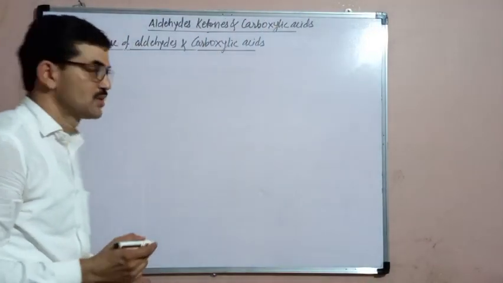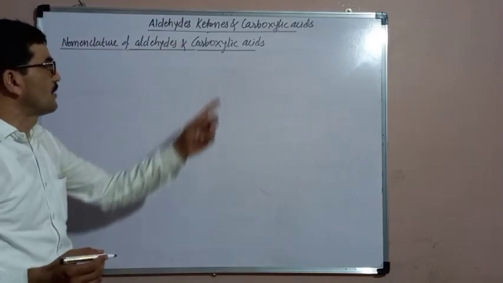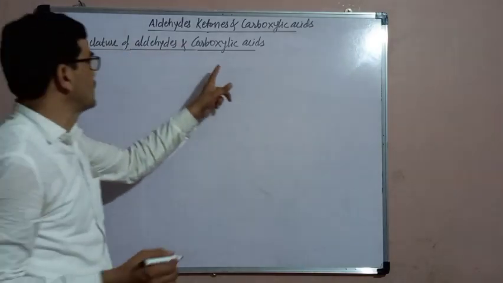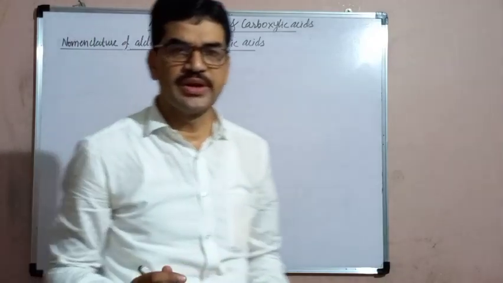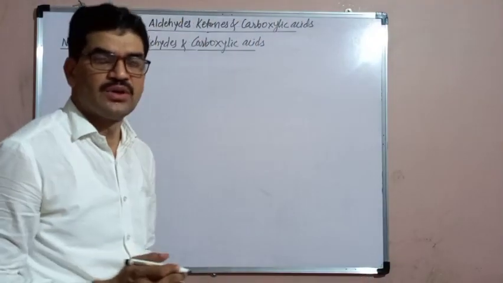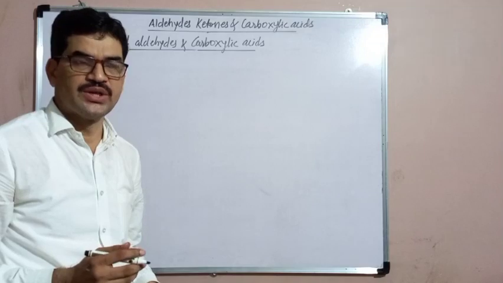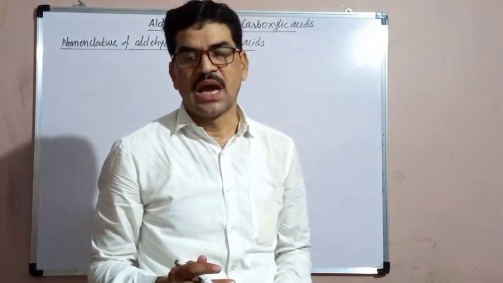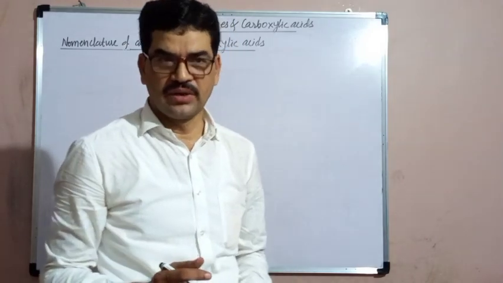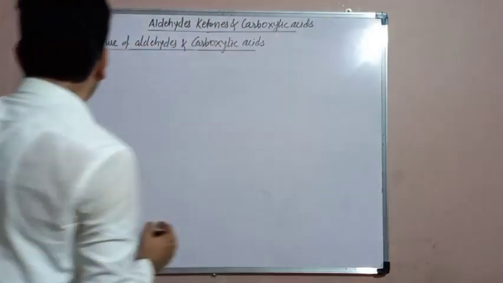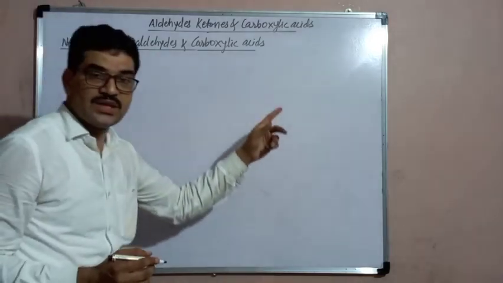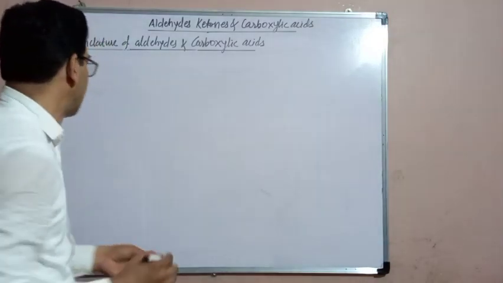Good morning, students. In aldehydes, ketones, and carboxylic acids, we are going to study the nomenclature of aldehydes and carboxylic acids. Already we have studied the rules for the nomenclature of aldehydes and carboxylic acids, the common names as well as the IUPAC names, how to obtain, that we have discussed earlier. Today we are going to study some examples of aldehydes and carboxylic acids and their common and IUPAC names.